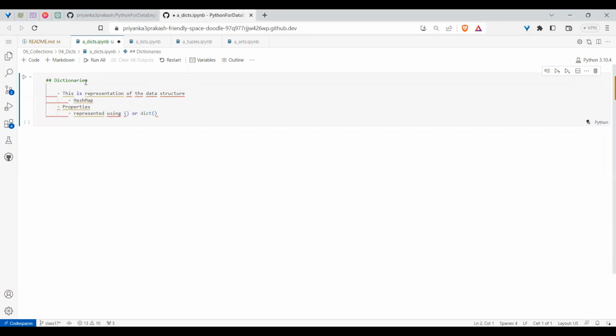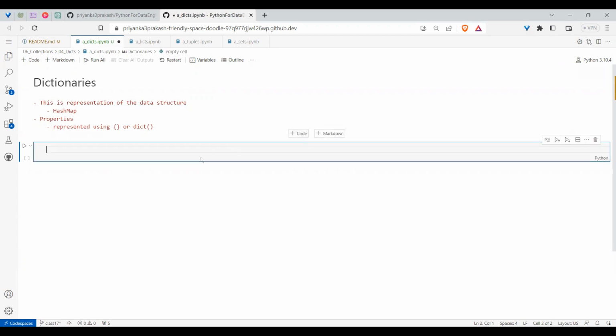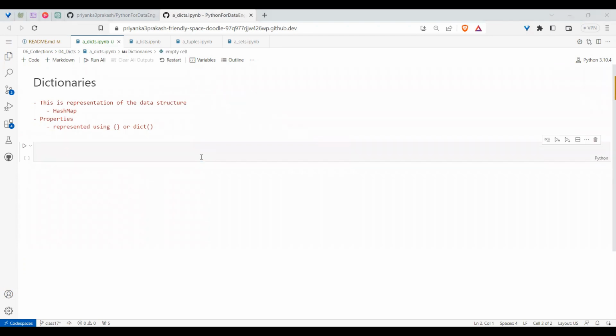To understand more, this dictionary is there in other languages also. The most common name for it is hash map or map. So other languages also support this concept, but the structure differs from language to language.